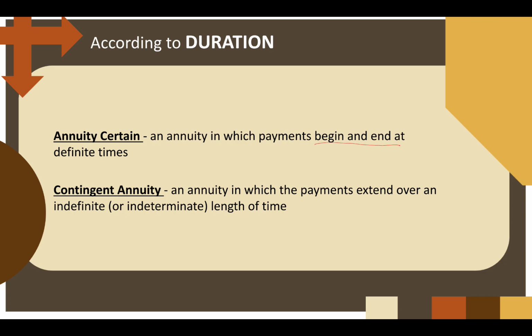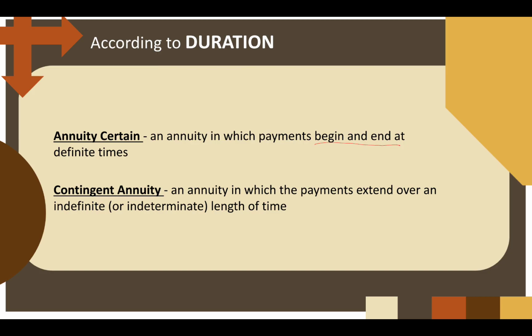On the other hand, we have contingent annuity, wherein the duration or length of the annuity is not certain. It only means that the payments will begin or end on a specific event, which is indefinite or indeterminate. One example of contingent annuity could be pension.